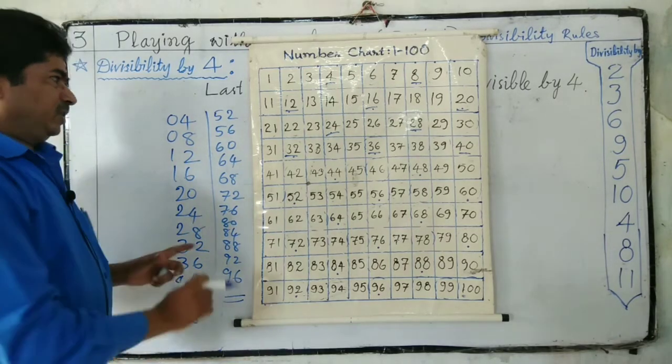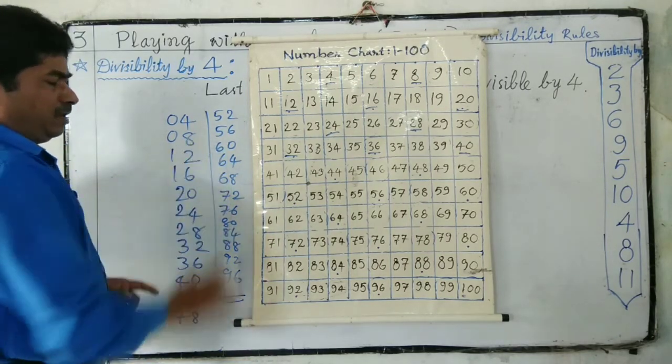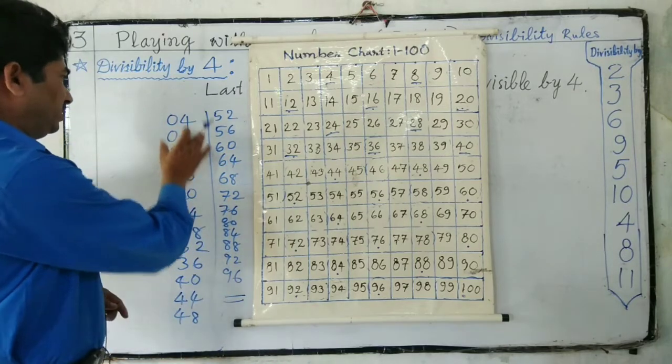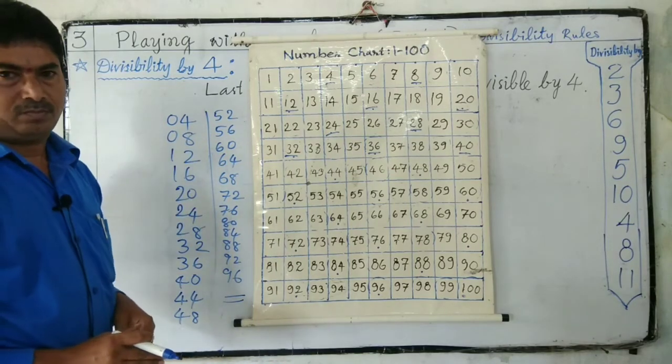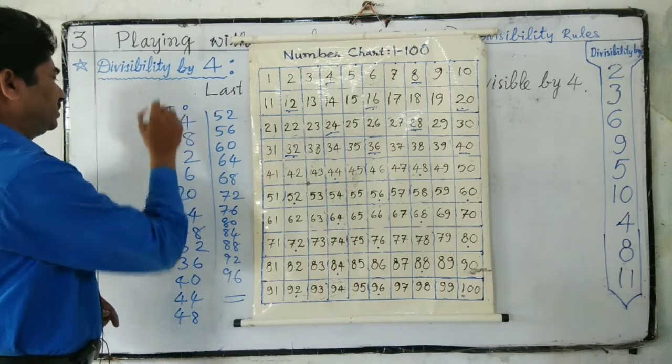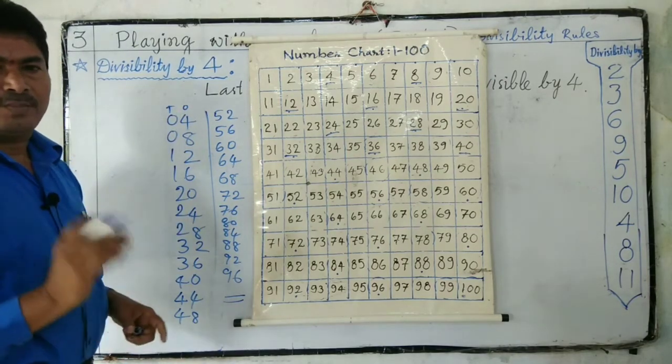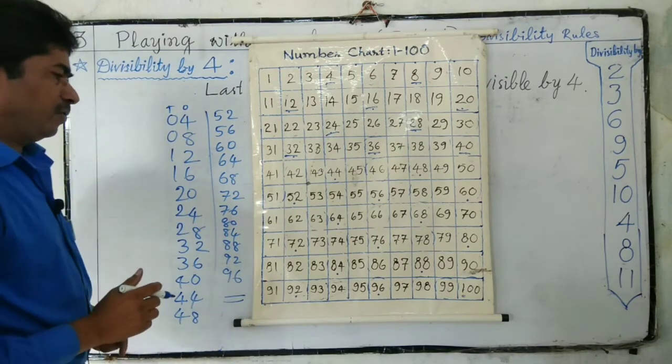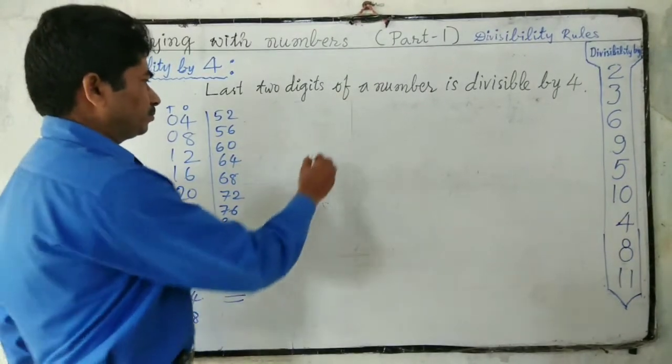The numbers which have any of these as the last two digits, in ones and tens, then the number is exactly divisible by 4. Let us see a few examples.